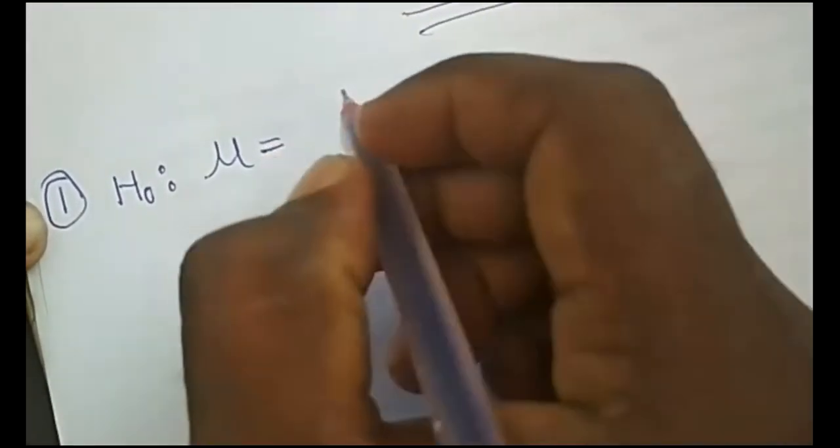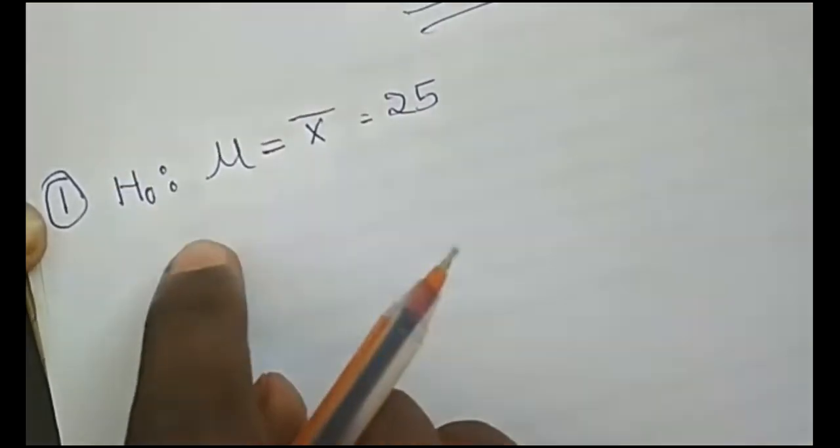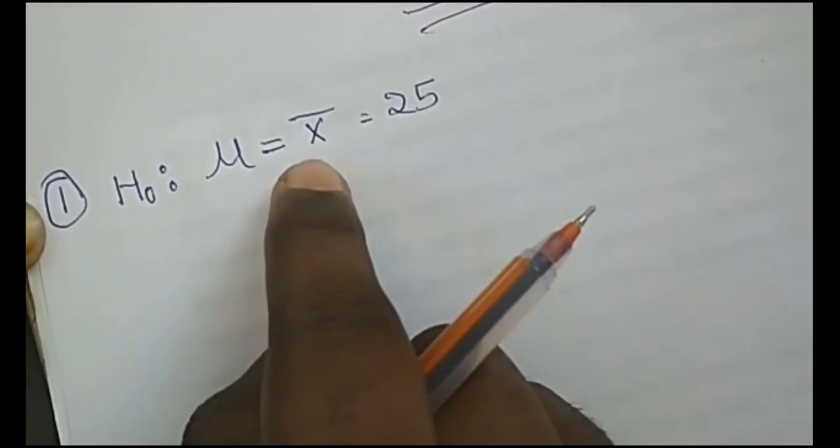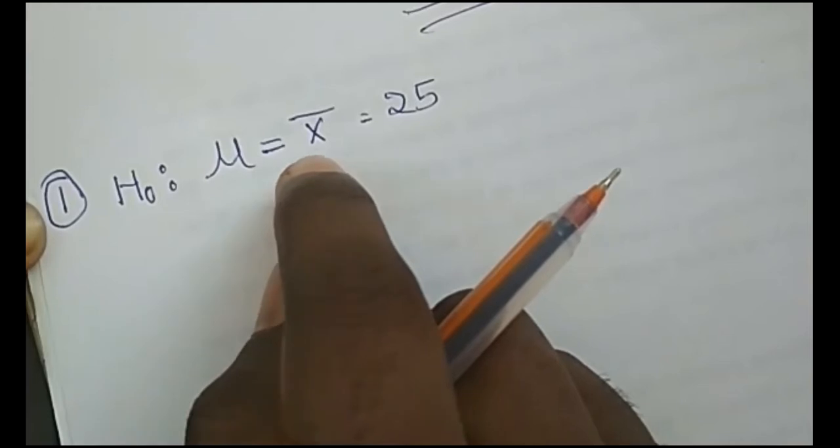First I write in algebraic form, like mu means the mean value of a population or the standard value. So mu equal to x bar is equal to 25. So he says there is no significant difference in mu and average value.